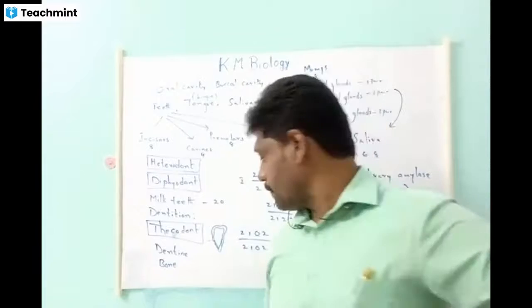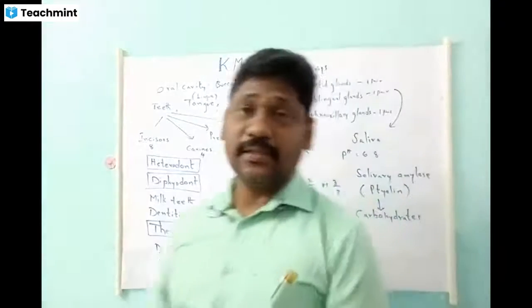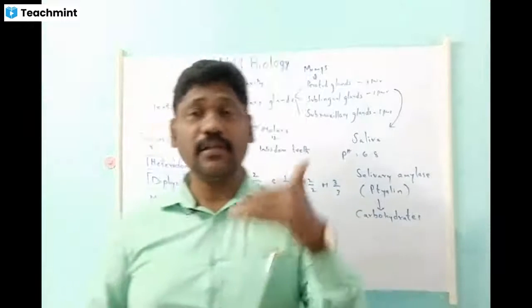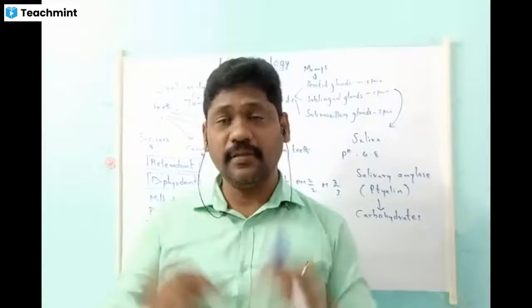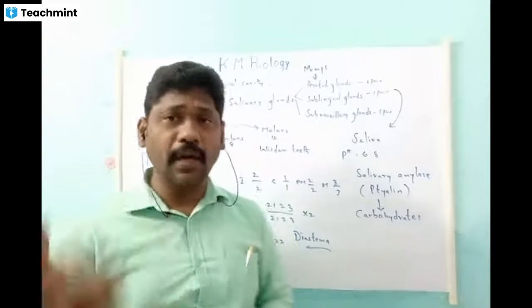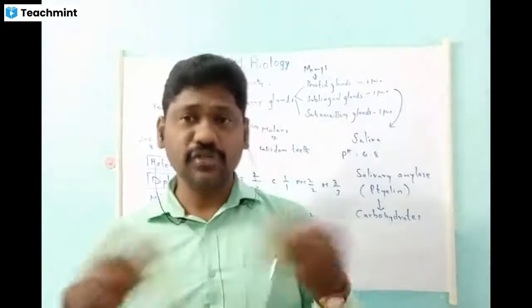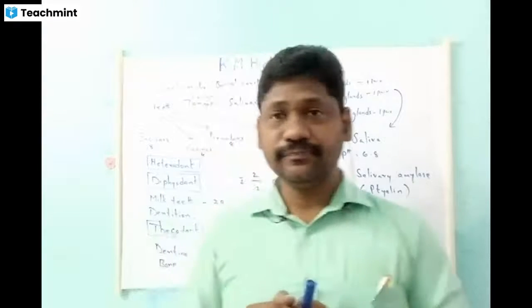The reason is that the salivary amylase present in the saliva acts on the carbohydrates in the wheat bread and changes them into maltose. Maltose is a simple sugar, it is sweet in taste. Hence you are able to find the sweetness.